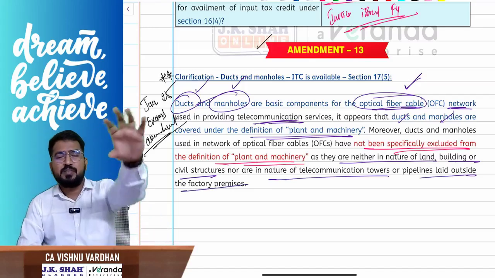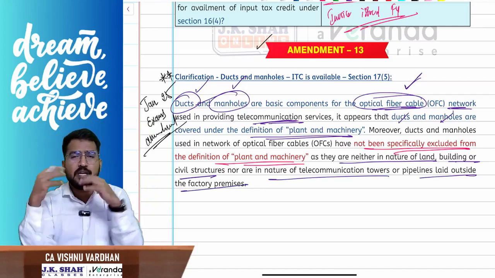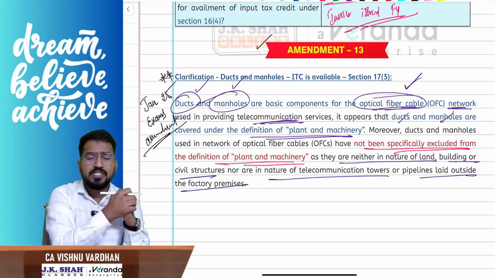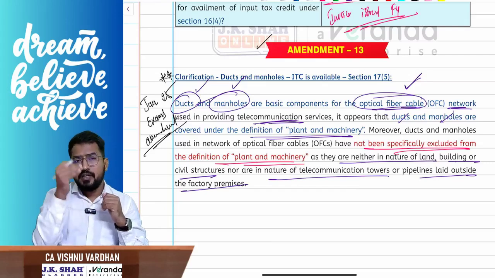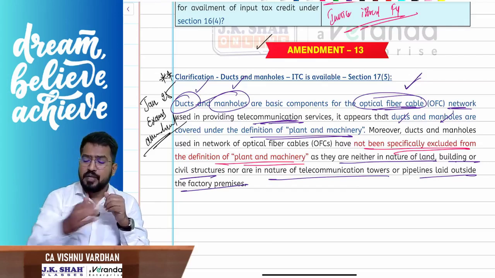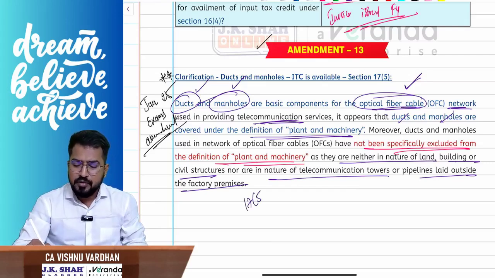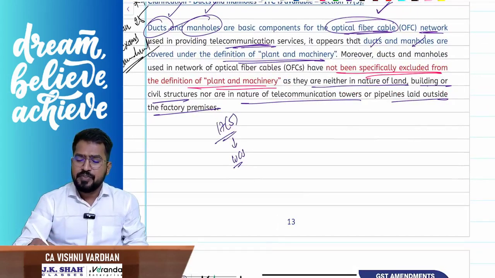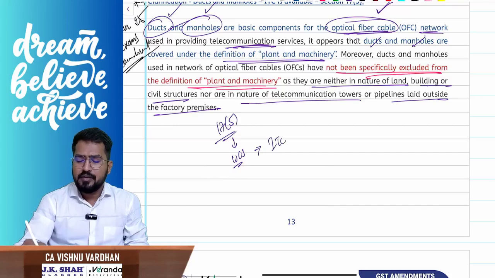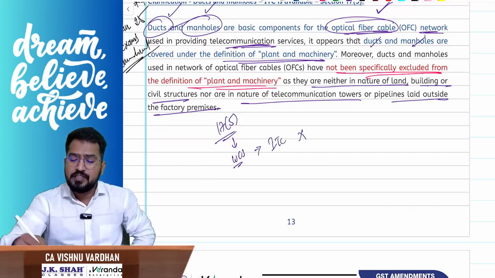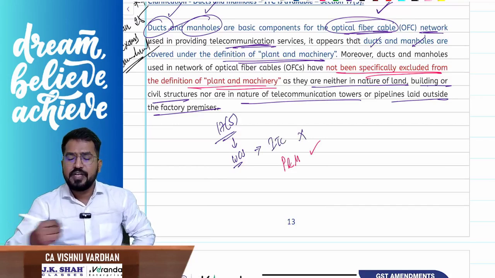So please understand, plant and machinery are nothing but any equipment or apparatus which we used in the business. And if you remember 17 subsection 5, in this works contract services, we have discussed you cannot take ITC, but if it is related to plant and machinery, you can take ITC.